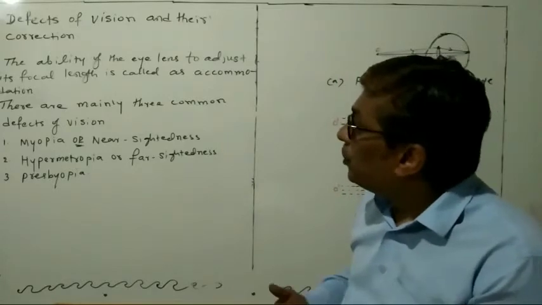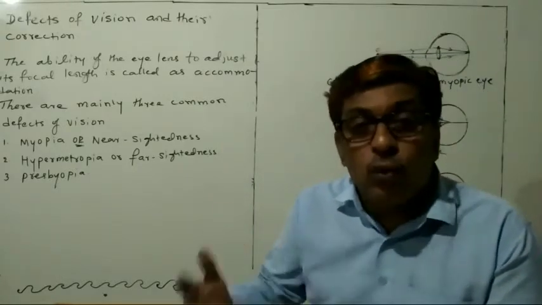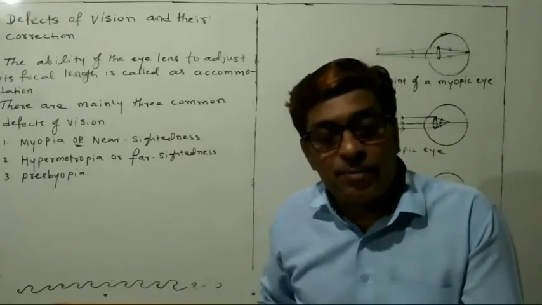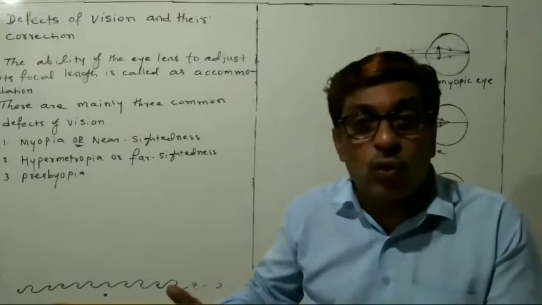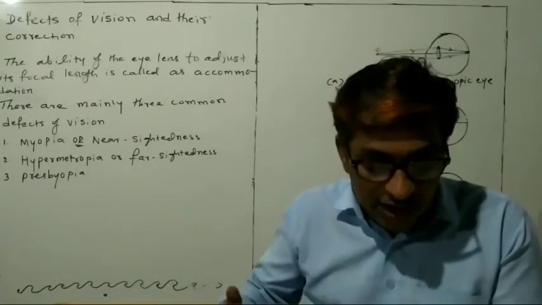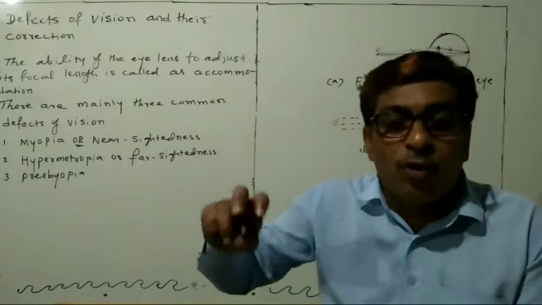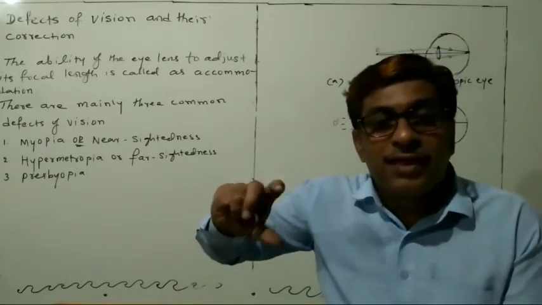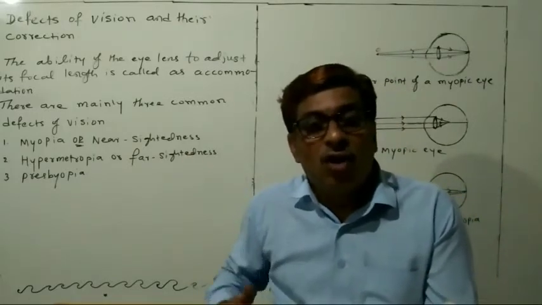Okay. Now, sometimes the eye may gradually, slowly lose its power of accommodation. So the power of accommodation may become weak or decrease.